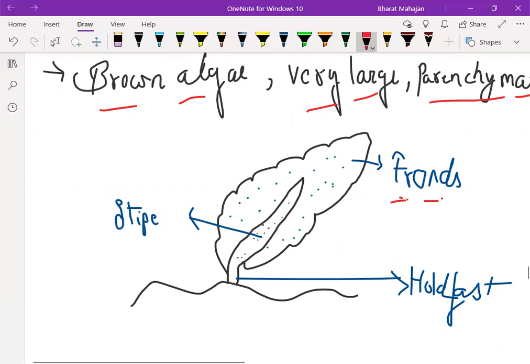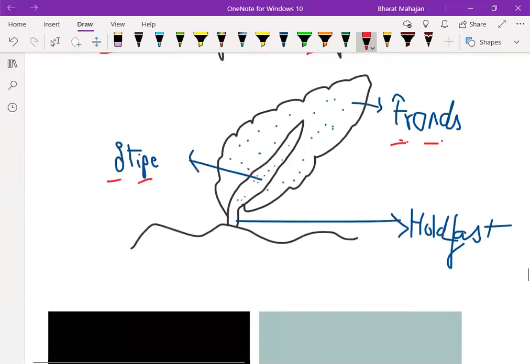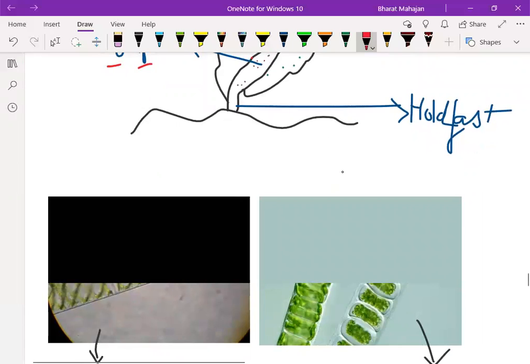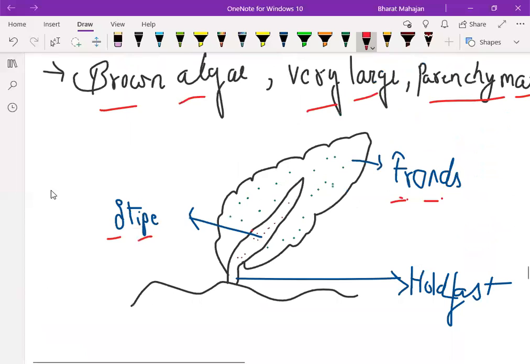They might have a stem-like structure also, and we call it the stipe. And the part which attaches the brown algae to the substratum or the ground is known as the holdfast. This diagram is clearly given to you in NCERT.